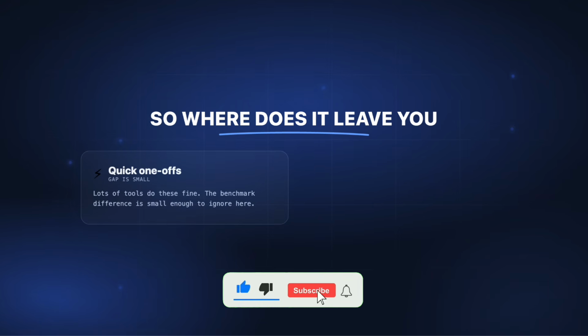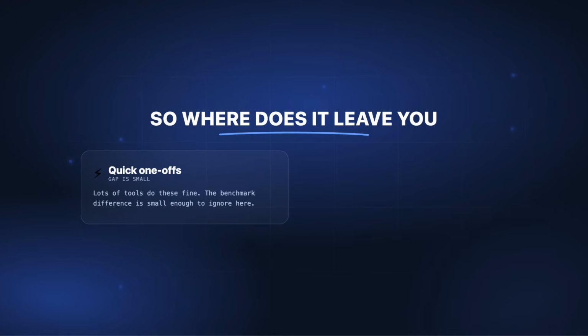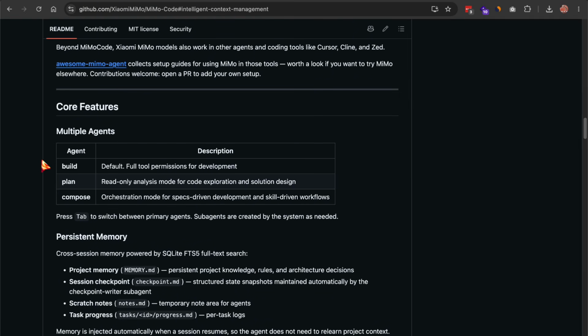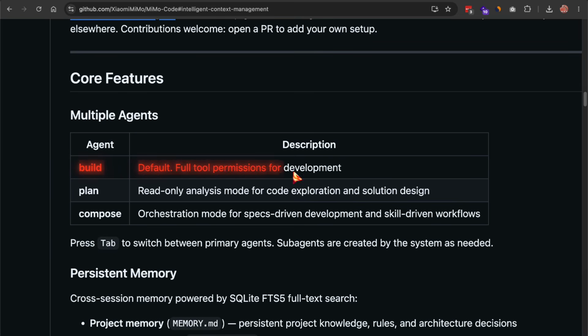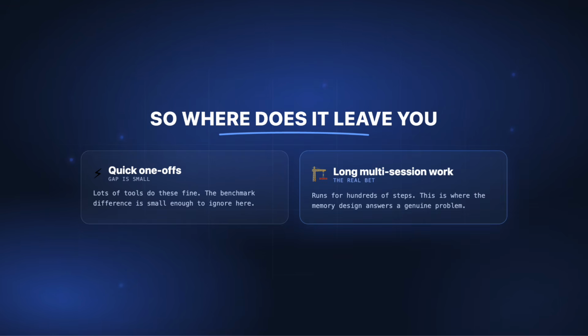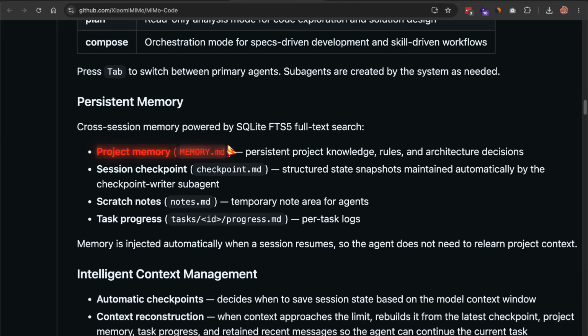So where does this leave you? If you're doing quick one-off tasks, honestly, a lot of tools do that fine, and the benchmark gap is small enough to ignore. Where MiMo Code is making a real bet is the long, messy, multi-session work, the kind that runs for hundreds of steps, and the memory design is a genuine answer to a genuine problem. It's version 0.1.